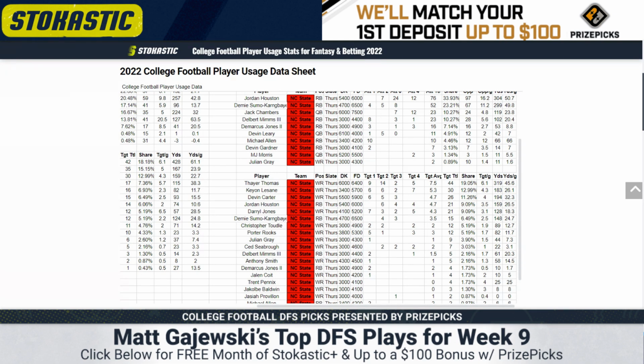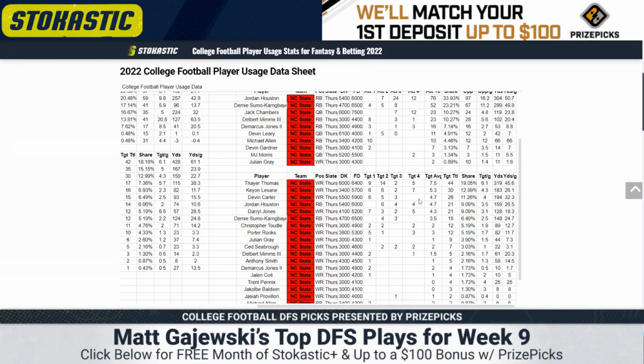I think the wide receiver 2 might just be Daryl Jones now. He had a 90+% route rate in their last game. That was more than Keon Lesane, which was a bit of a surprise to me. But Lesane still functioned as the wide receiver 2 in terms of targets and routes, I would say. He actually led the team in targets last week under Chambers. Those would be the top 3 options.